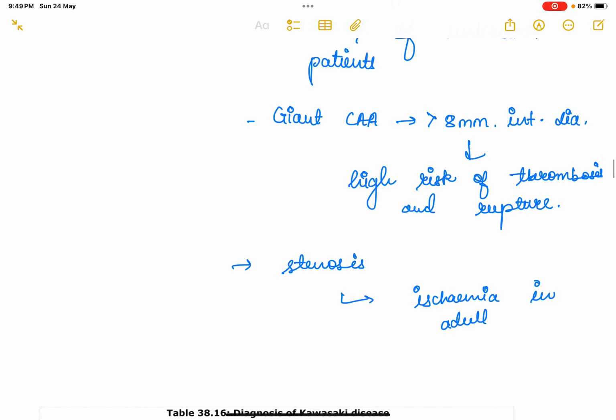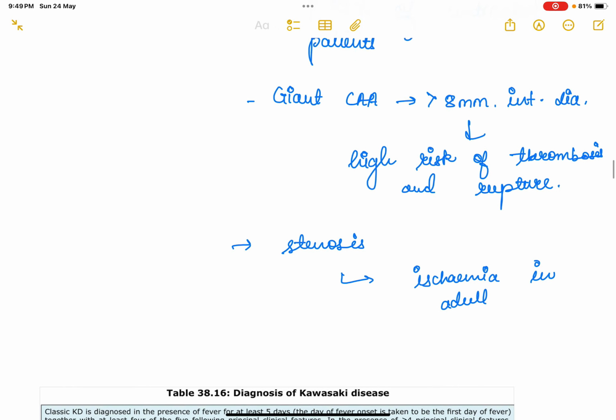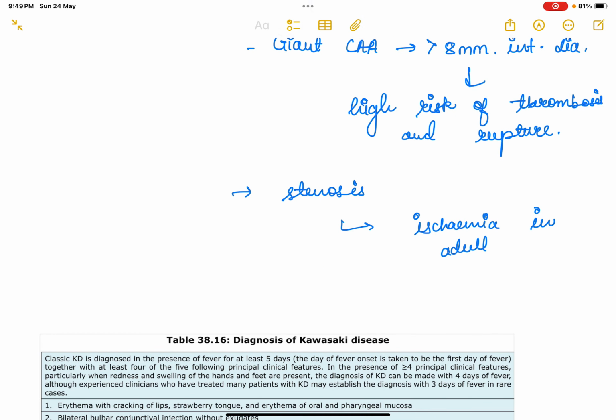They do not resolve, or they do not regress, or they do not remodel on their own, and it has a high risk of thrombosis and rupture. Also, there could be stenosis. Due to stenosis, there could be ischemia in adults.